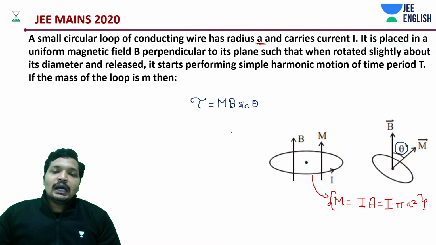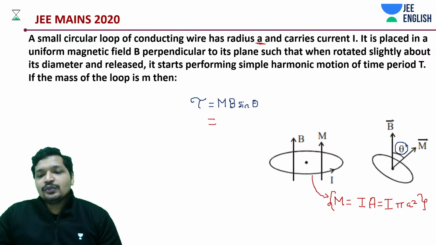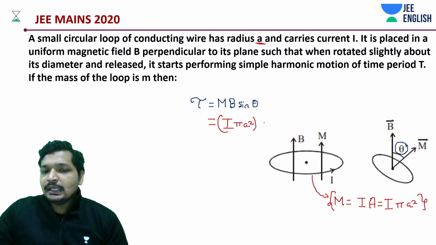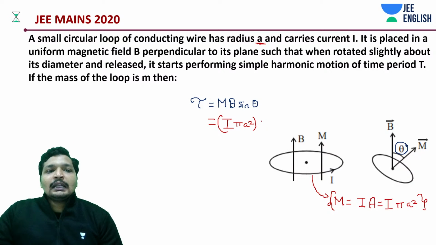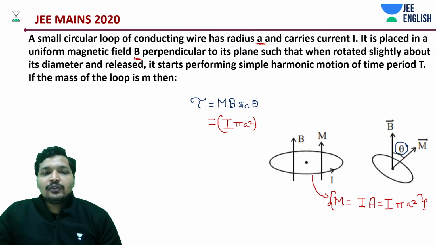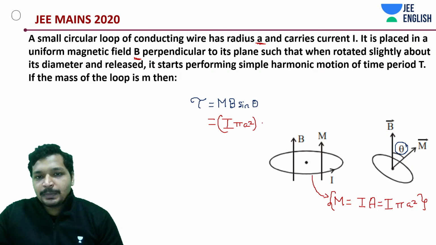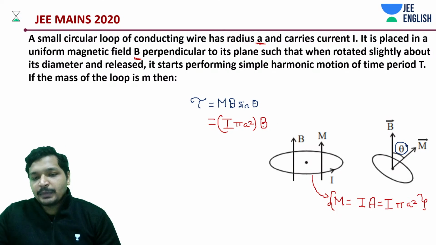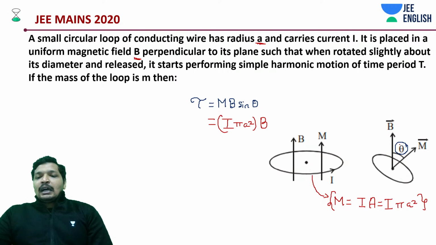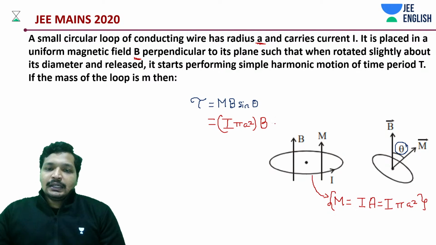Then the torque is I into pi into A square into B, as B is given perpendicular to its plane, and into sine theta.